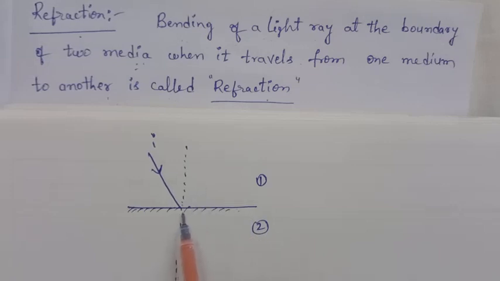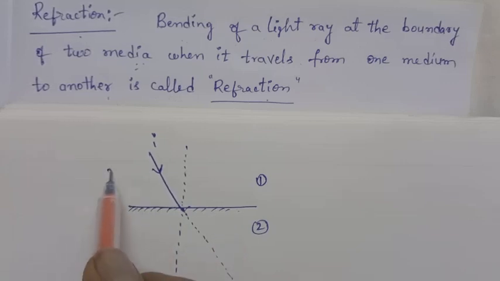It can bend towards the normal or away from the normal. Actually it is traveling along this path, but it is not traveling along this path. It will bend towards or away from this normal.